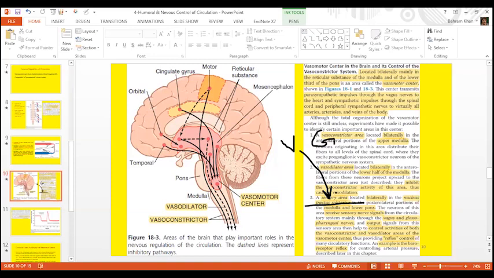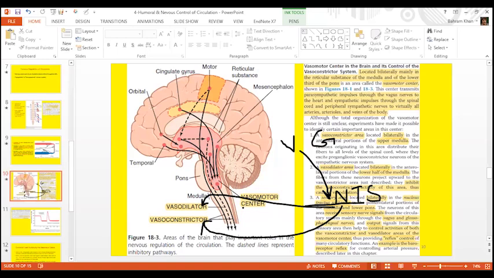These will supply the nucleus of Tractus solitarius, and this NTS is located at the junction of the medulla and the lower part of the pons. So the vagus nerve and glossopharyngeal nerve are the inputs, and the output will be either to the vasoconstrictor area or to the vasodilator area, and it all depends on the need, whether we require an increase in the arterial pressure or a decrease in the arterial pressure.